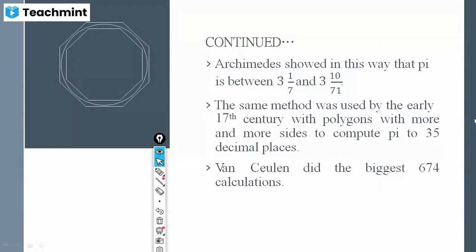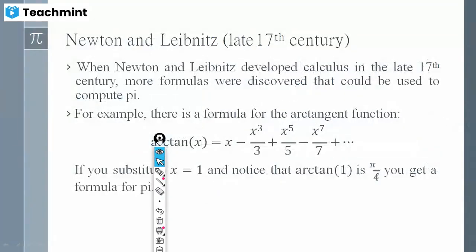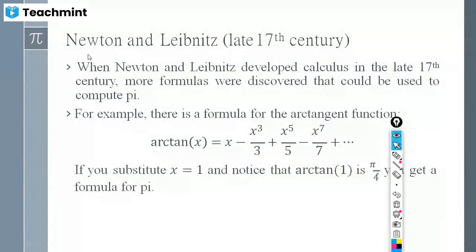Later, as I told you, when it comes to Newton and Leibniz, which kind of method did they use? They used the method of calculus. By using calculus, more formulas were discovered that they used to compute pi. For example, this is a formula with the arctangent function to find the value of pi.